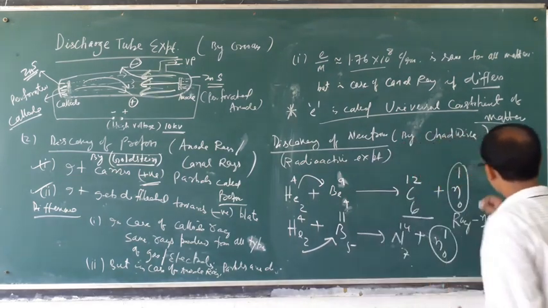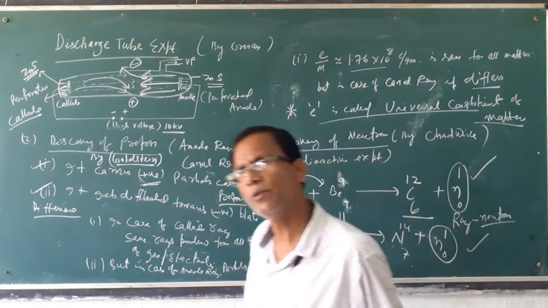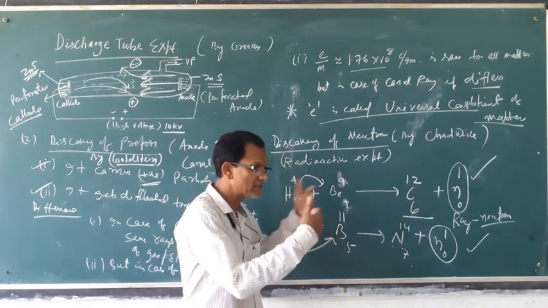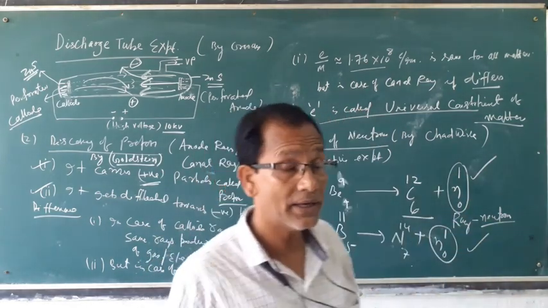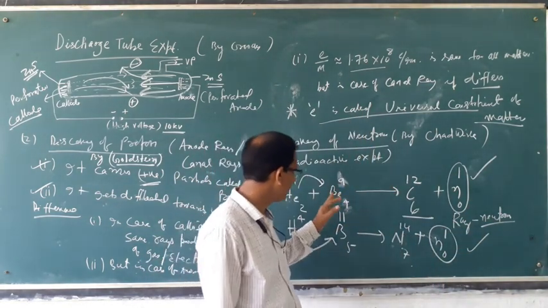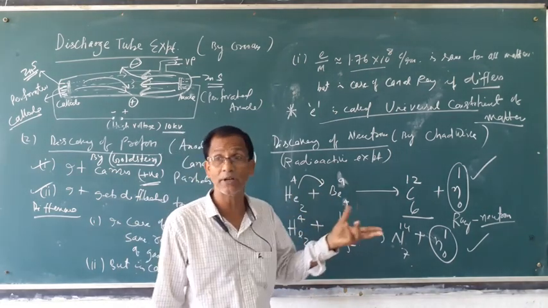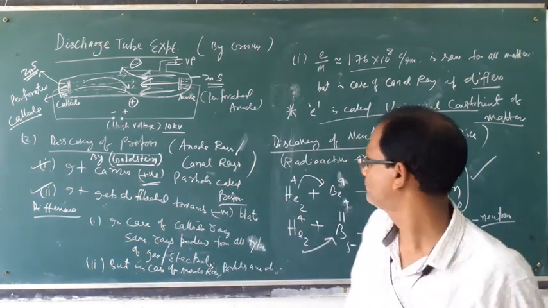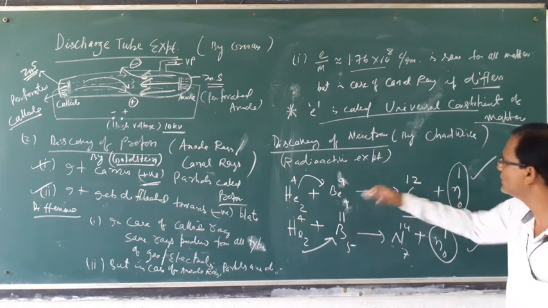With these atoms, one ray produced a neutral ray having no charge. That is called neutron. That is the discovery of neutron by radioactive experiment. Radioactive experiment means bombarding, striking radioactive rays, that is alpha ray, beta ray, gamma ray, like this. The ray produced from heavier atoms, it undergoes change in the atom. This is the parent atom, this is the new atom, totally different.